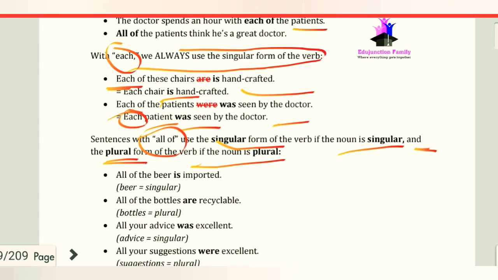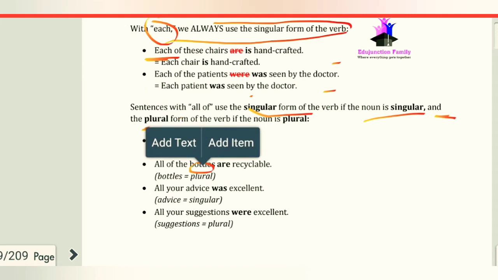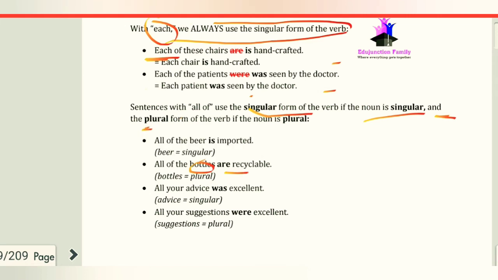We have the examples here. All of the beer is imported. Here beer is singular, so we have a singular verb, is. Now we have, all of the bottles are recyclable. Here the plural form bottles is used, so it is plural and we take are.